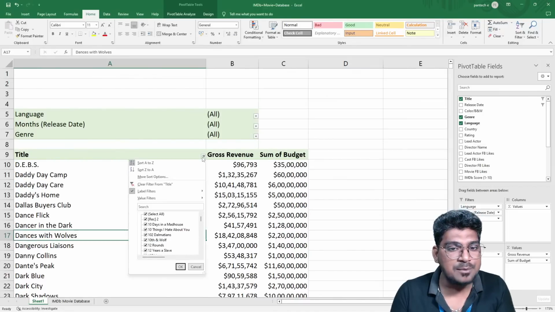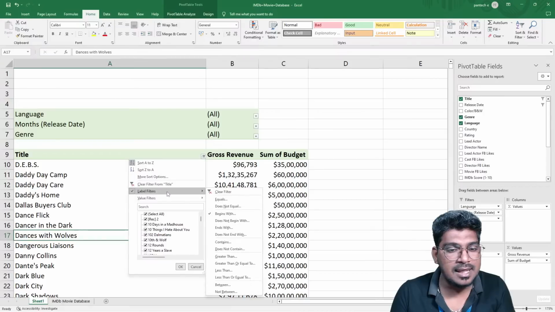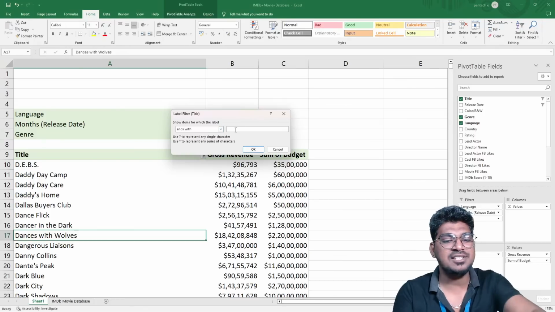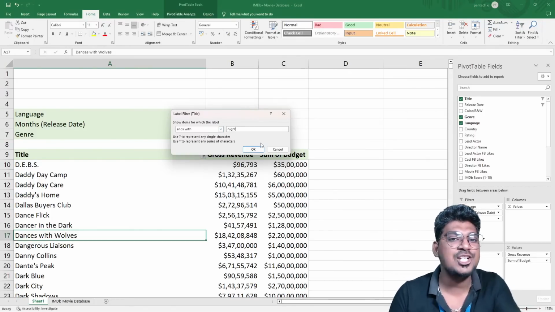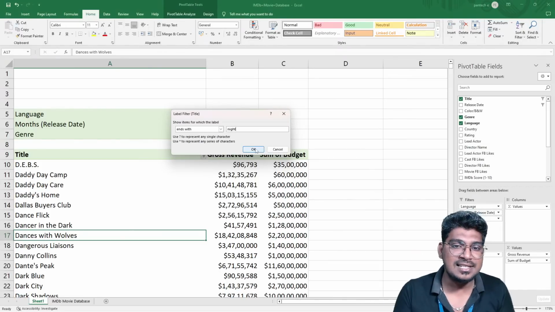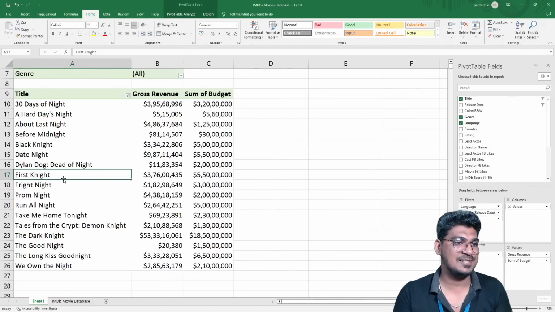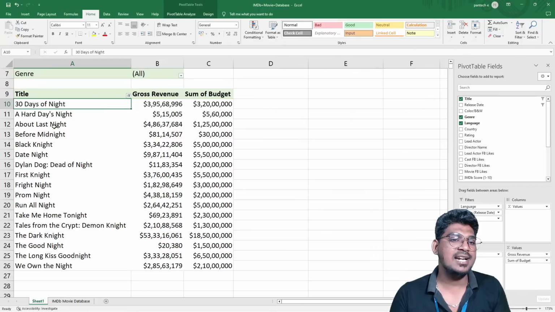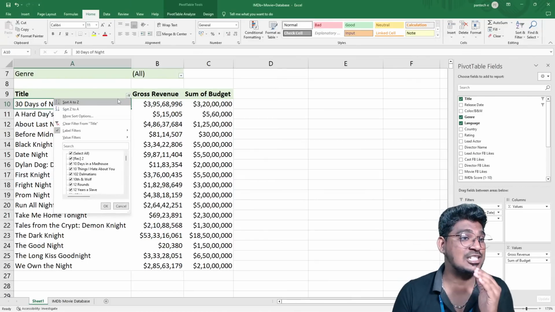Again, I'm going to move to the label filter, and for example, ends with. I'm going to select ends with, and for example, I'm going to select night. That means the movie name ends with night, and definitely it's going to be filtered like this. I hope you are clear about this. You can see all the names ending with night, night, night. This is actually on a text basis.